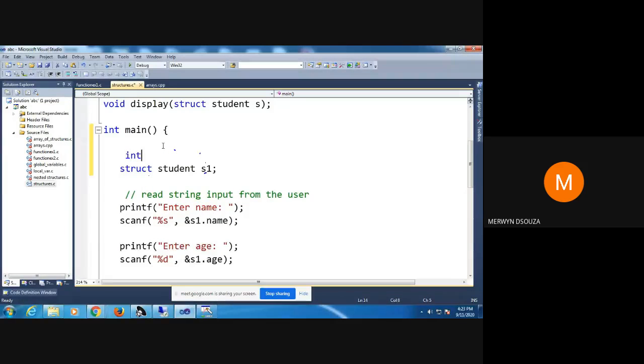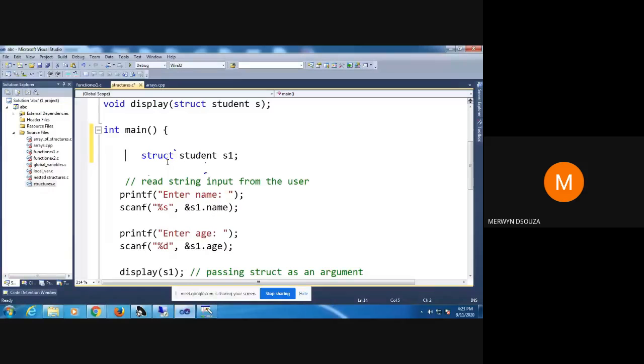If I told you to declare an integer variable, you would say int a, where int is the data type and a the variable name. Similarly, struct student is your data type and S1 is your variable.